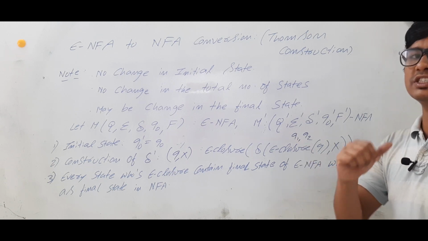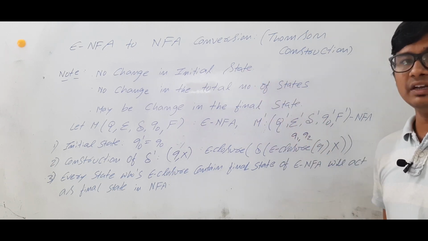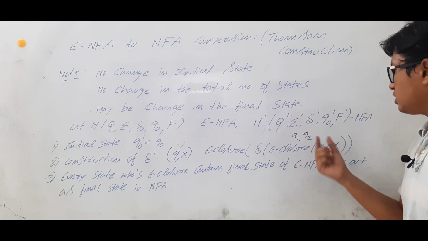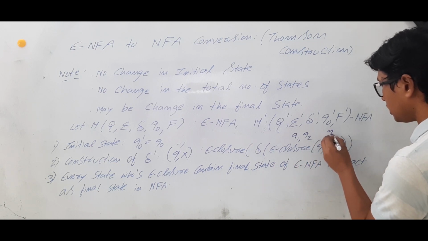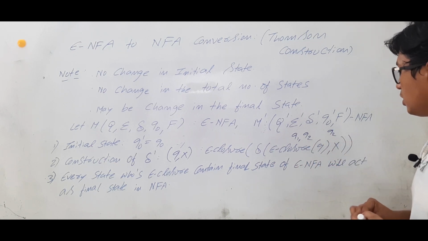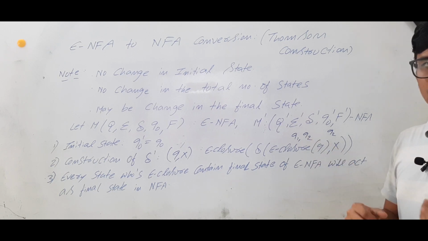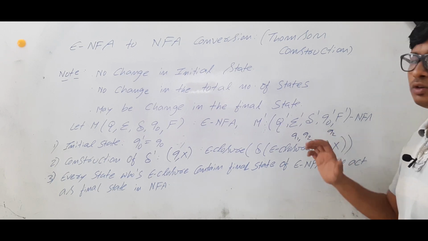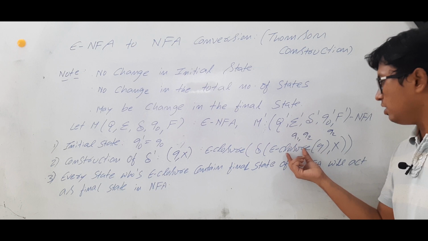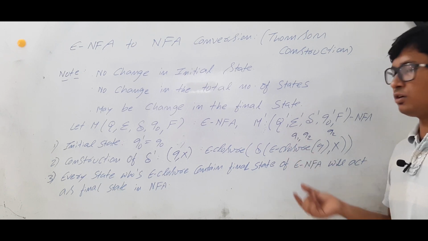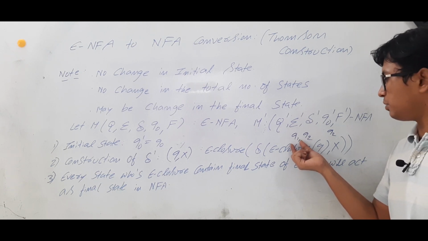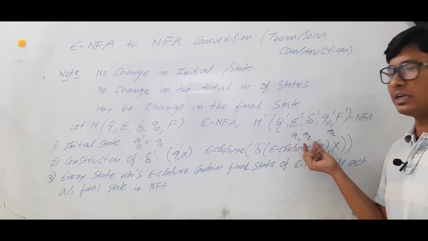Now Q1 on X, you need to find which state it is going to in the given epsilon NFA. Suppose it is going to state Q2. Q2 on X also you need to check. Suppose it is also going to Q2. So what you have to do? First calculate the epsilon closure of Q. Let's take the example where the epsilon closure of Q is Q1, Q2.